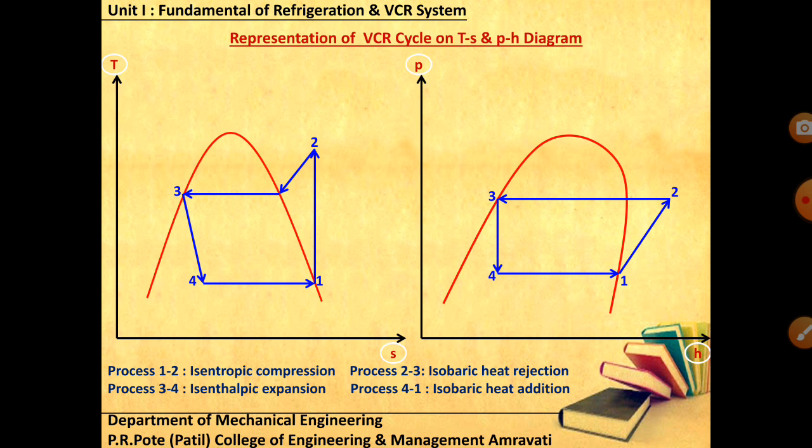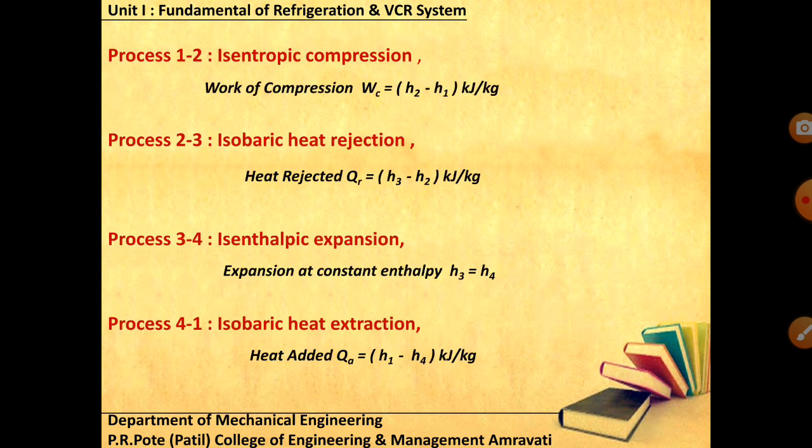1 2 3 4 1: 1 to 2 compression, 2 to 3 condensation, 3 to 4 expansion, and 4 to 1 evaporation. Now for these 4 processes we can have the thermodynamic analysis like this. For the compressor we can calculate the work, that is H2 minus H1. How much heat is rejected, that is QR equal to H3 minus H2.